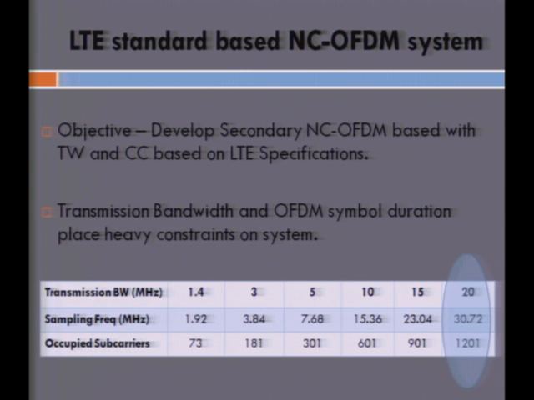So the second setup that we are discussing today is the LTE standard-based NCFDM scheme. This is based on the real-time platform, basically. The objective was to develop such a scheme on the real-time platform based on the LTE standards specified here, which has a transmission bandwidth of 20 megahertz. This relates to a sampling frequency of 30.72 megahertz, and the number of occupied subcarriers that it specifies is 1200. Such high bandwidth schemes place demands on the system when it comes to time constraints, with certain blocks supposed to complete at particular time intervals.